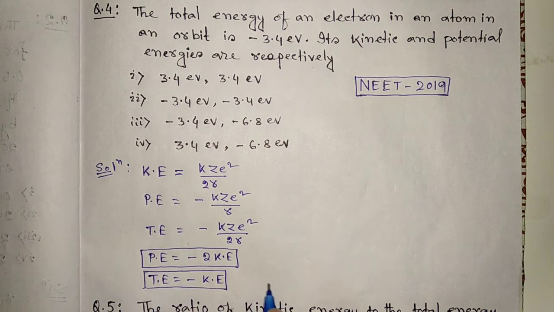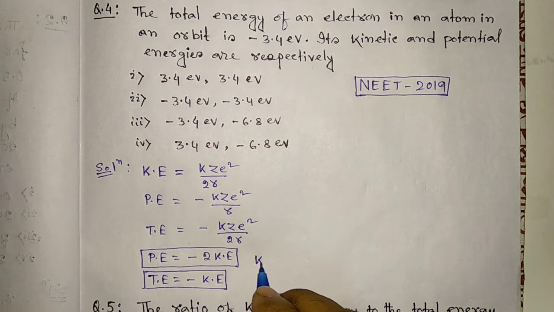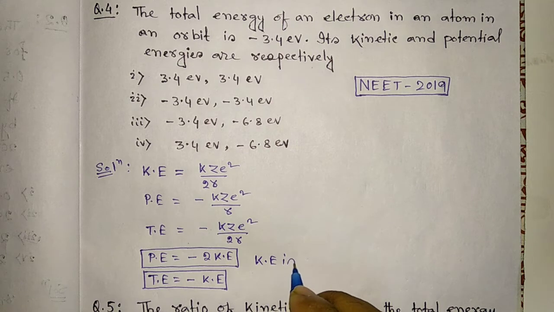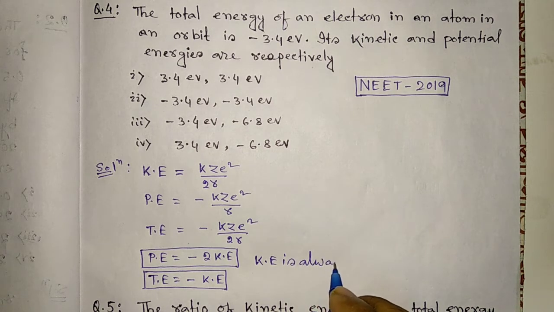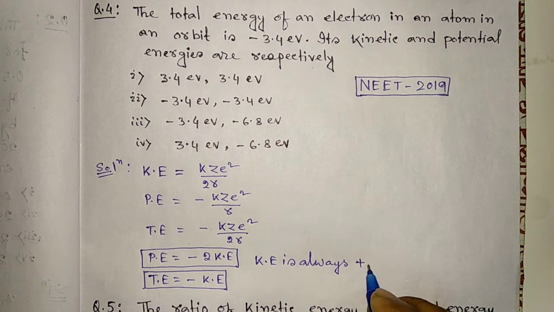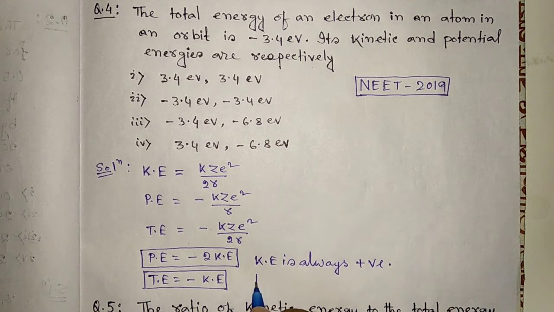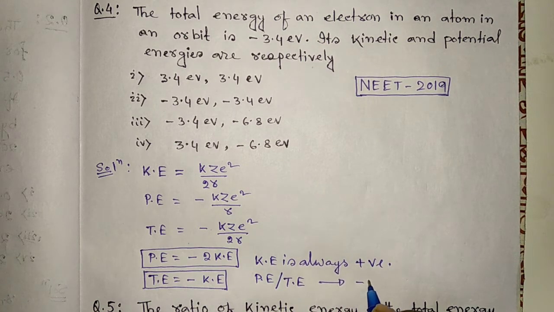Dear student, kinetic energy is always positive. Potential energy and total energy for hydrogen atom are always negative. You have to remember it.